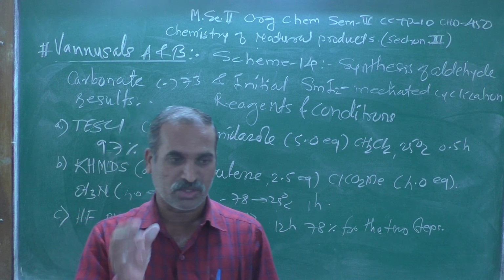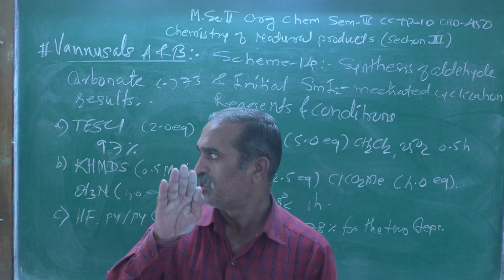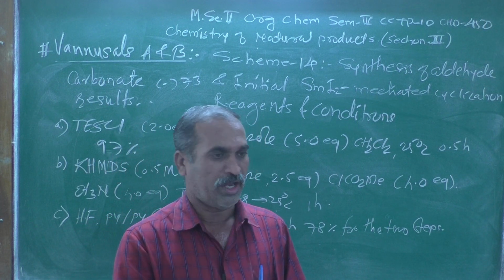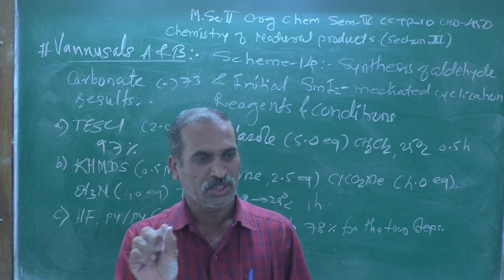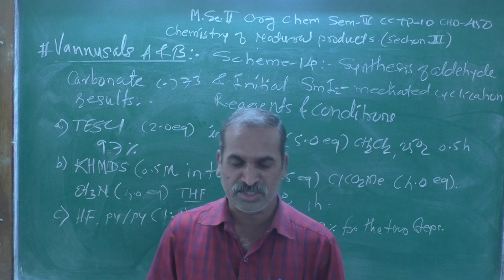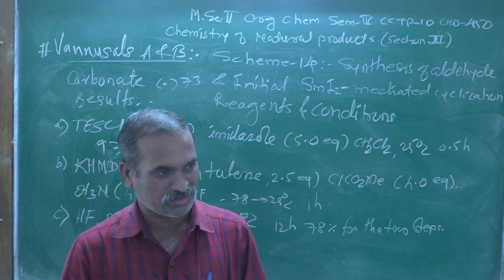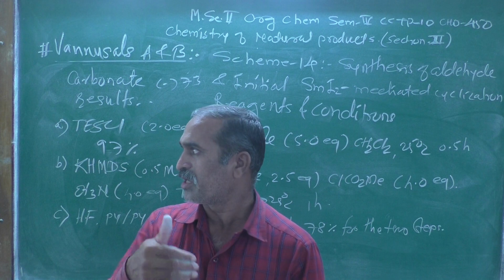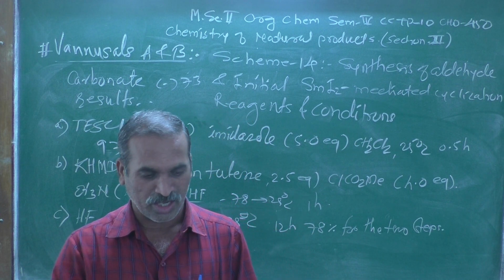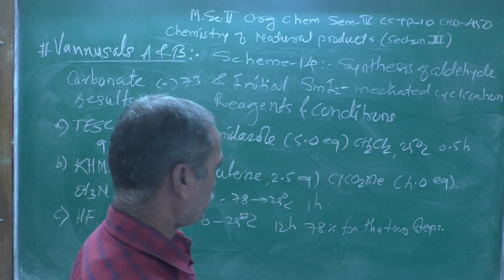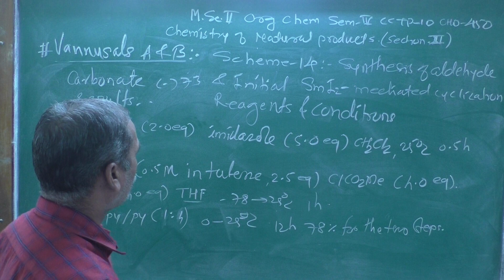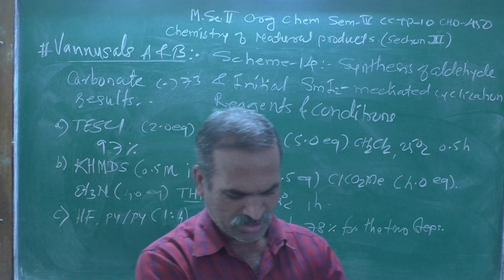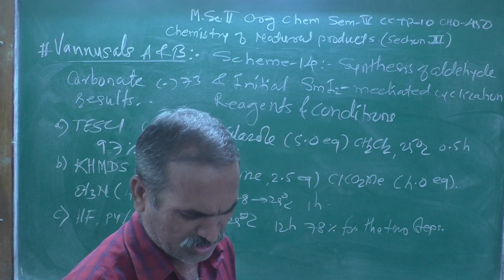Atom economy, you might know, is a term used in green chemistry, which is a recent trend in organic chemistry, and there are 12 principles given by Paul T. Anastas, according to which you can improve sustainable development in organic chemistry.